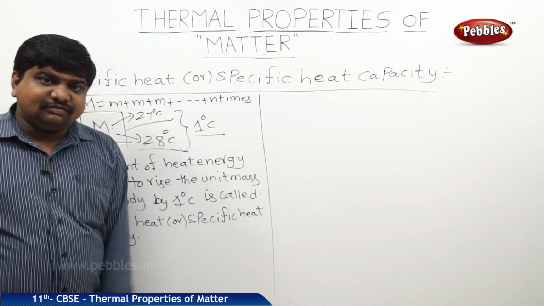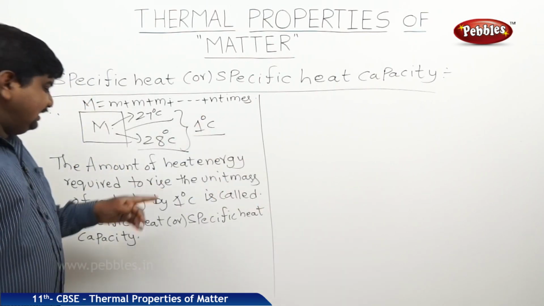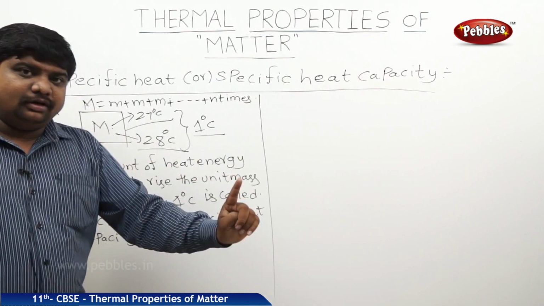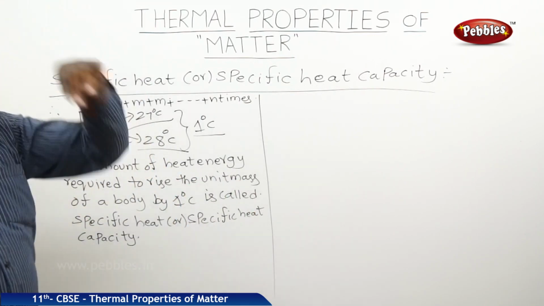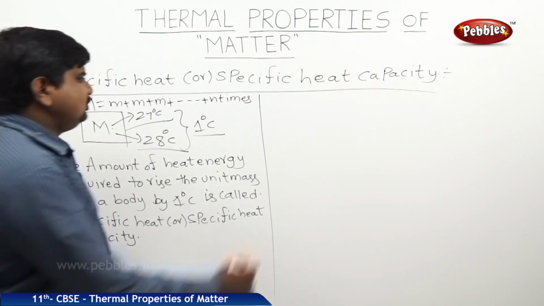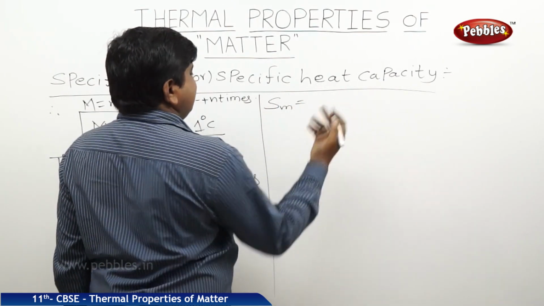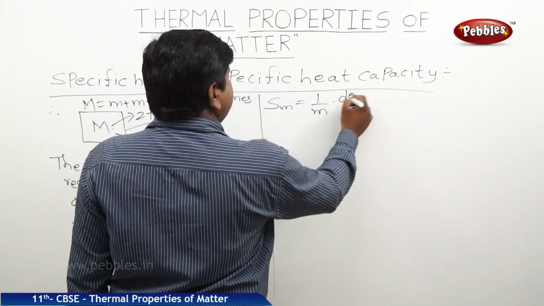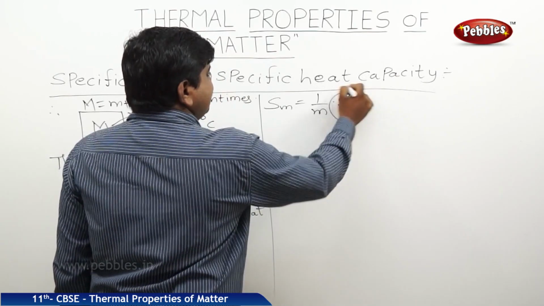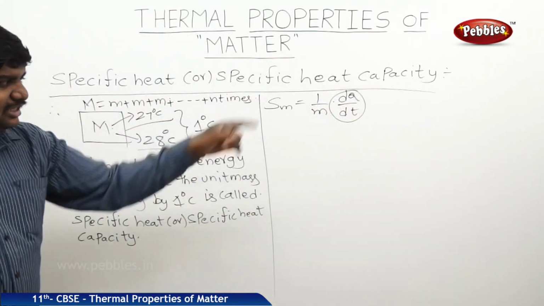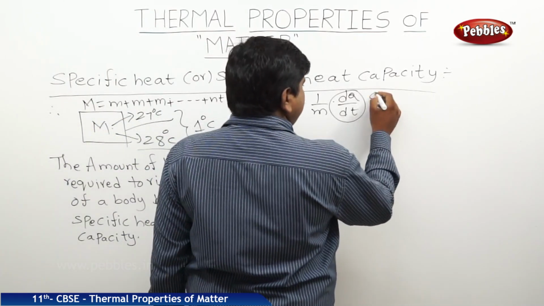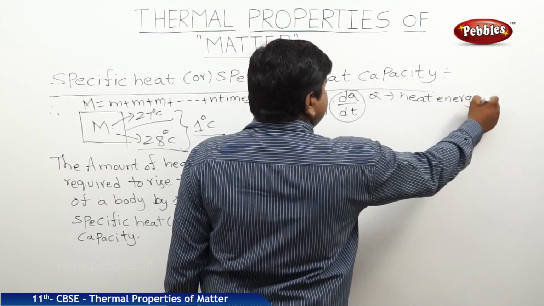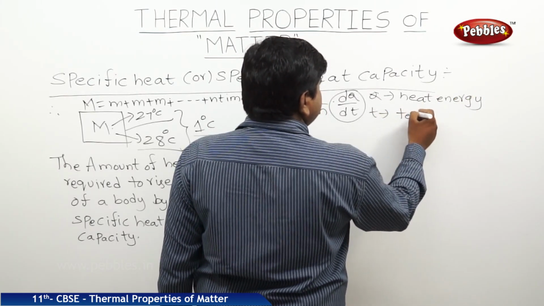Another name for this one is also molar specific heat. Why? If in the place of unit mass we place 1 mole, or unit mole, it will become molar specific heat capacity also. So the symbol is Sm, or S = (1/m)(dQ/dT), the amount of heat energy required per unit mass to raise the temperature by 1 degree Celsius, where Q is heat energy, T is temperature.